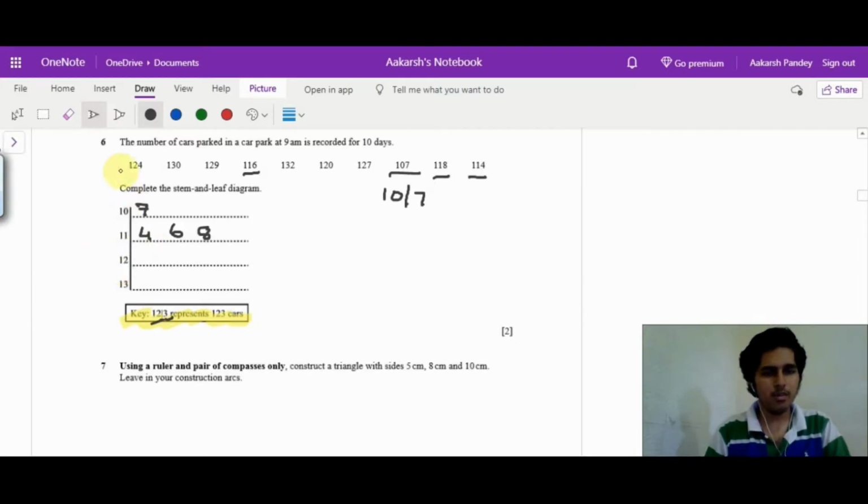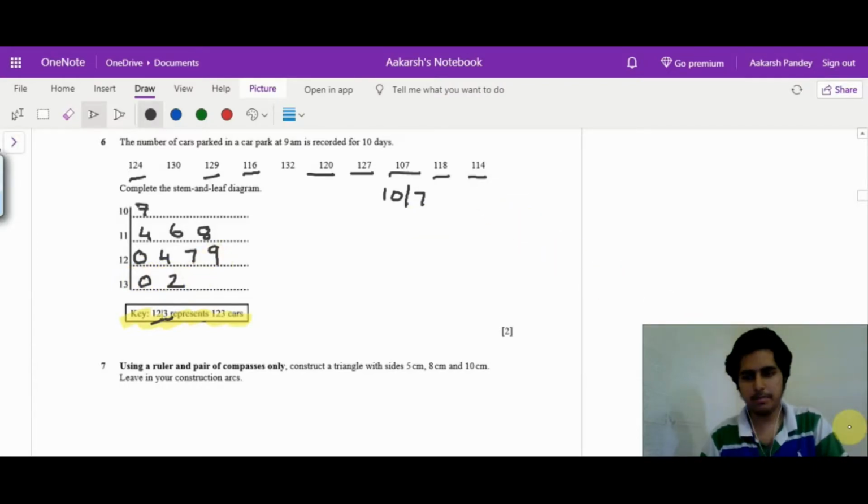Then for 12 we have 120, 124, 127 and 129. Finally, for 13 we have 130 and 132. So yes, we are done with the stem and leaf diagram.